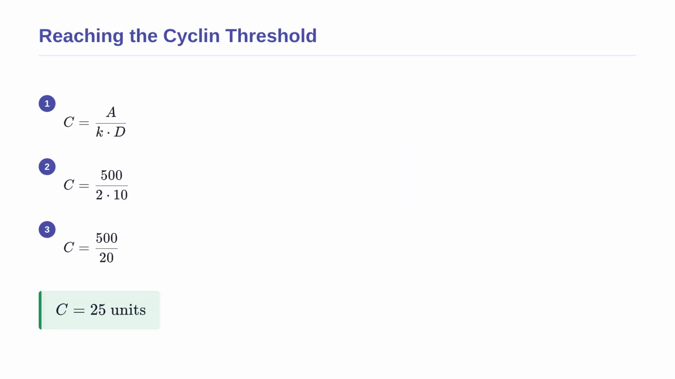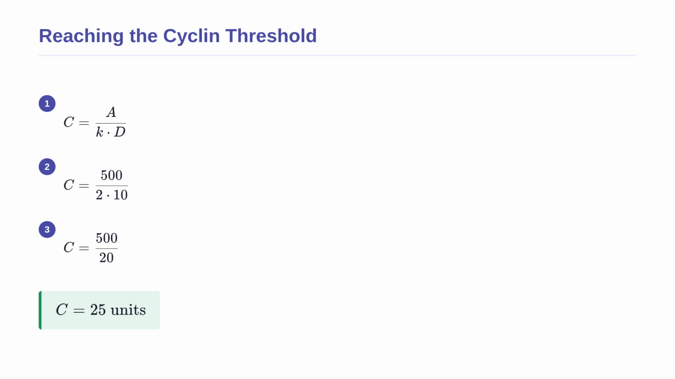Let us see this formula in action with a concrete example. Imagine a cell in the G1 phase that needs an activity level of 500 units to pass the checkpoint. We are given a binding constant of 2 per minute and a constant CDK concentration of 10 units. We need to find the exact concentration of cyclin required.